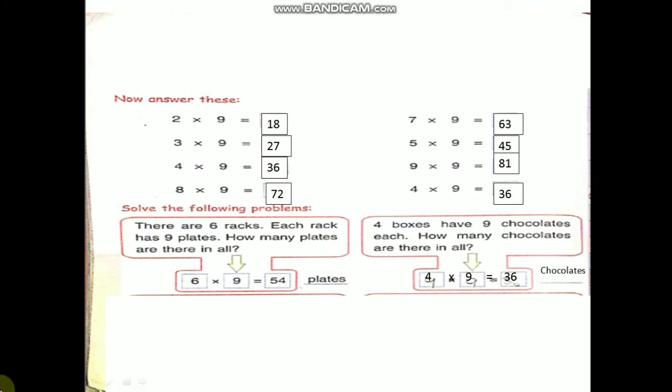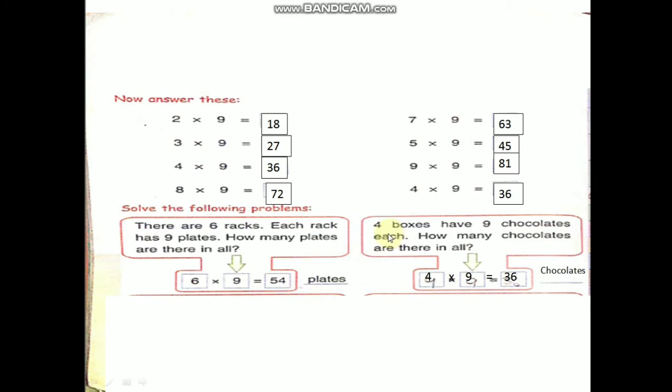Solve the following problems. There are 6 racks. How many racks are there? 6 racks. Each rack has 9 plates. Each rack has how many plates? 9 plates. How many plates are there in all? How many racks? 6. Each rack has 9. How many means what do you have to do? Multiplication. 6 nines are 54 plates.